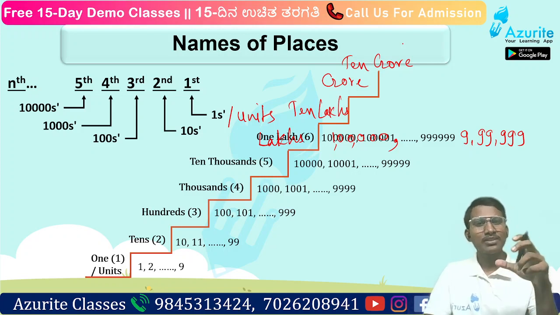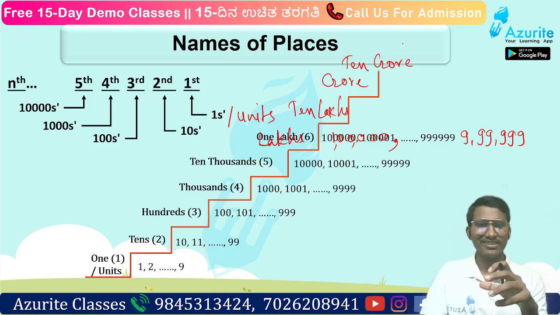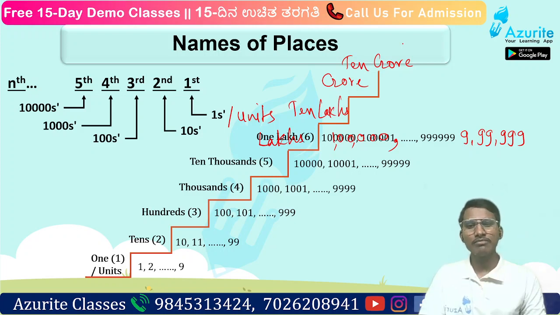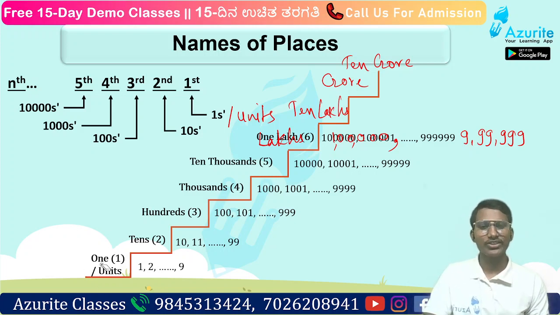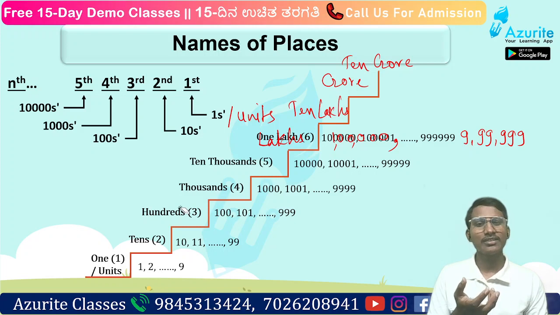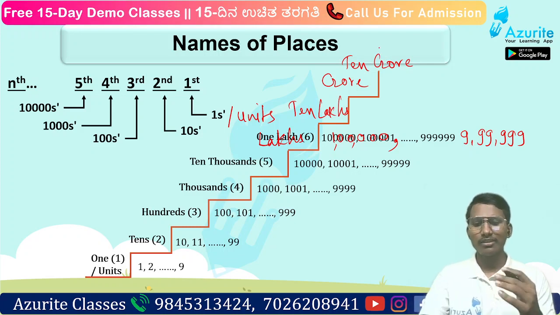So the names are given to the places. What are the names? First is ones or units, which goes from 1 to 9, and then tens, then hundreds, then thousands, 10,000s, lakhs, 10 lakhs, crore, 10 crore. So these are the names of the places.